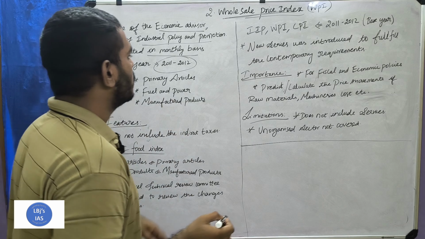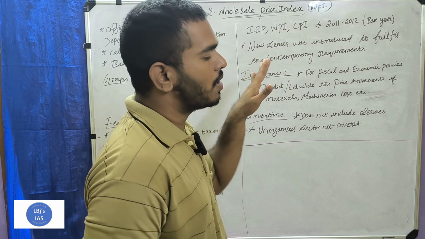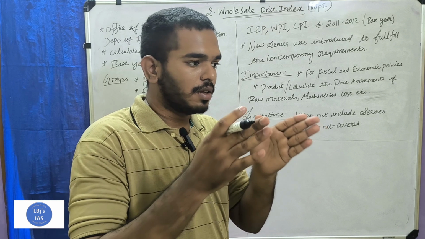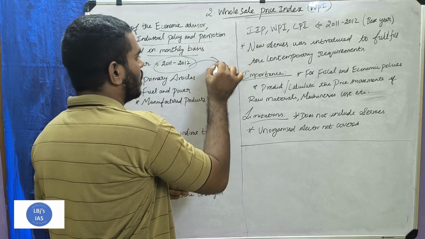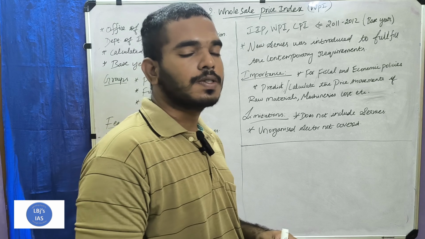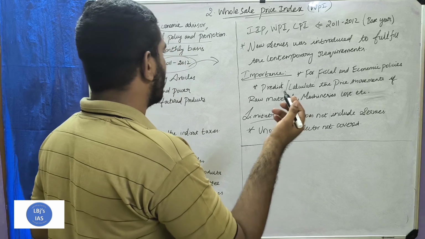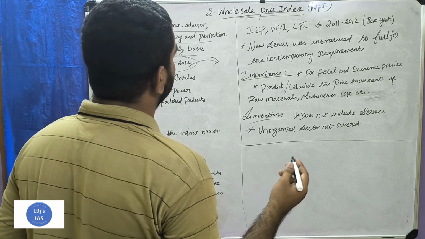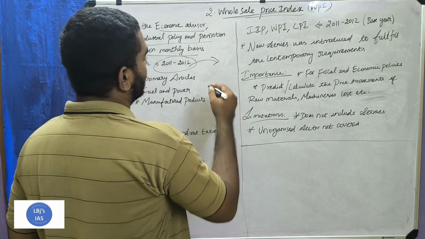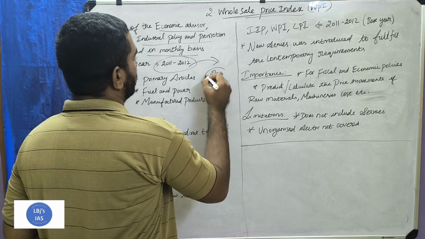The base year is nothing but the year from which we measure how much inflation has happened. Take for example, if the wholesale price index is calculated for the year 2018.